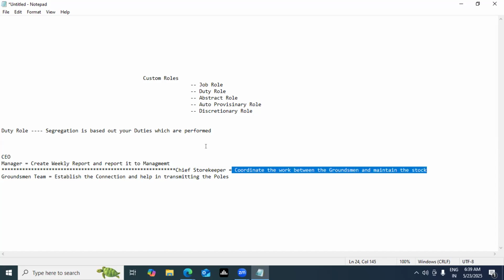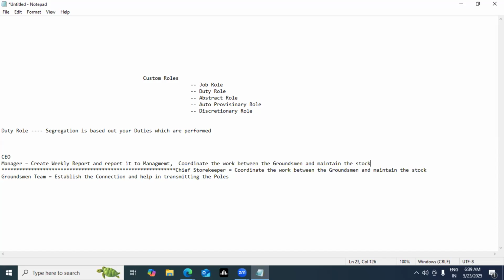I tell the manager that it will take 15 days to hire a new chief storekeeper. Now the manager will create the report and report to management. At the same time he has to go with the groundsman team and maintain the stock also. Multiple duties are getting performed.